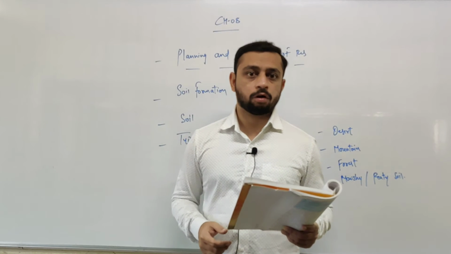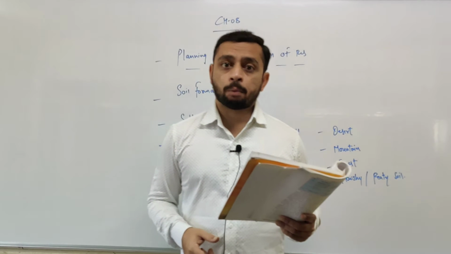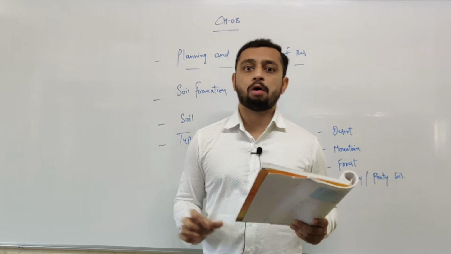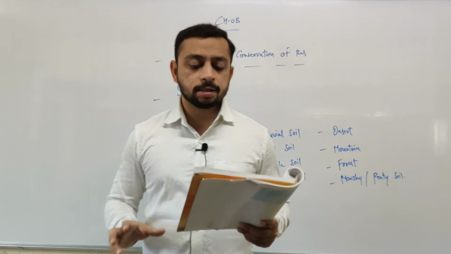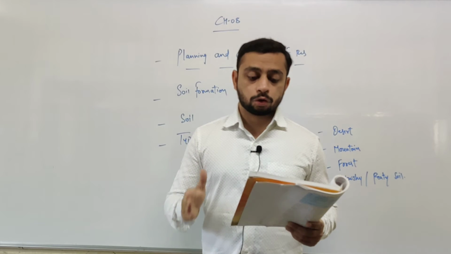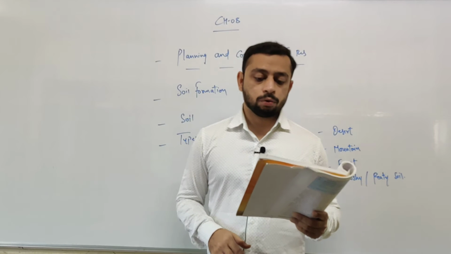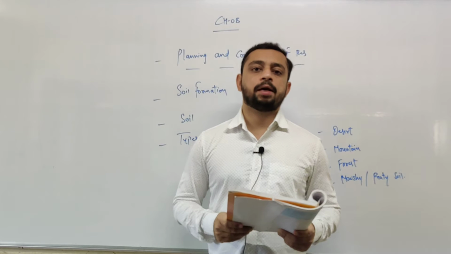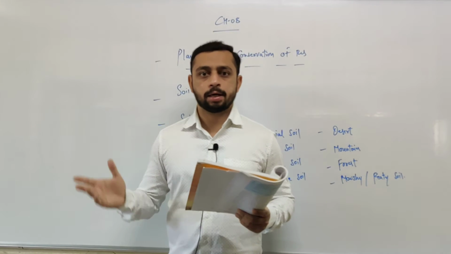Next, necessary laws should be formed for the conservation of resources, and they should be enforced strictly. Laws, that is, rules and regulations defined by the government, should be made in such a way that the resources are conserved or reserved, so that whenever they are needed, they can be used. That kind of law should be enforced strictly everywhere for the development of the nation. These things should be done.